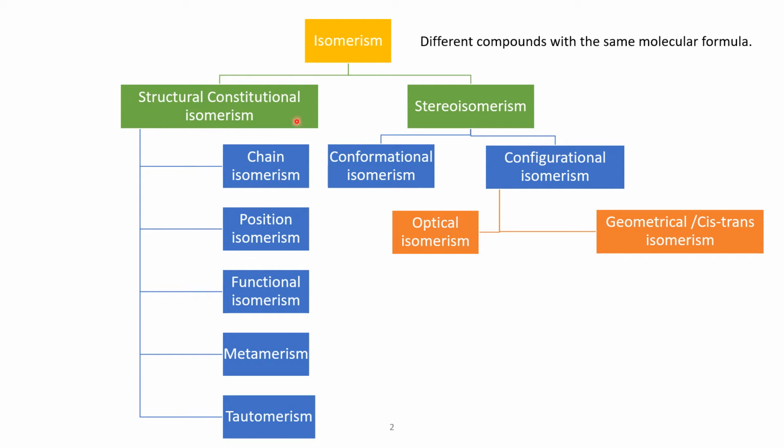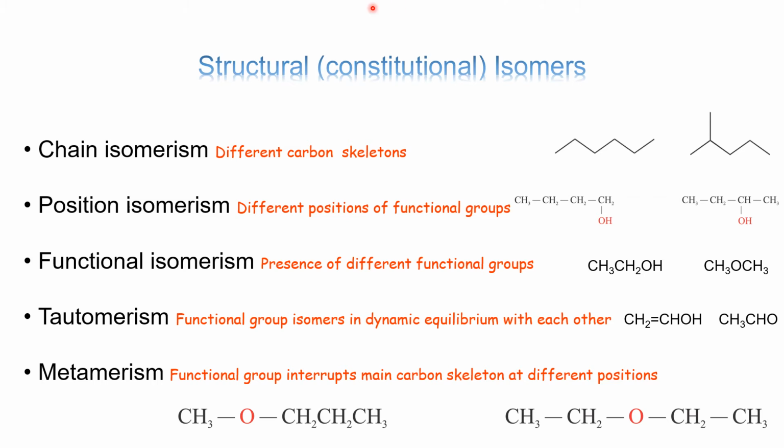Structural isomerism is further classified as chain, position, functional isomerism, metamerism, and tautomerism, while stereoisomerism is classified as conformational isomerism and configurational isomerism. This configurational isomerism is further classified as optical isomerism and geometrical isomerism. Let's study each class in detail. As I told you, structural or constitutional isomer mainly differs in their connectivity.